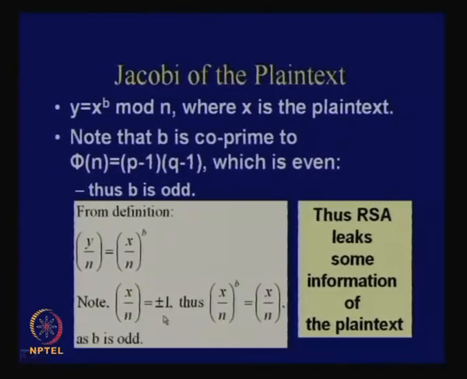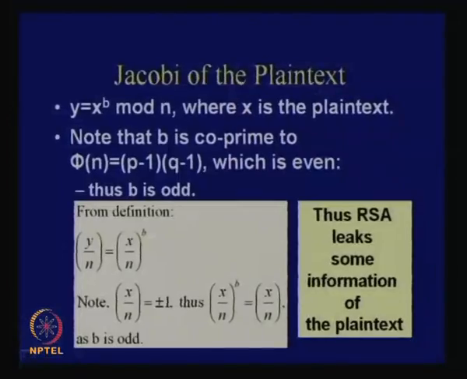Why? Have you thought about this? What was the definition of Jacobi? You can factor n into p and q. So what is the Jacobi of x given n, that is x by n, if n equals p q?